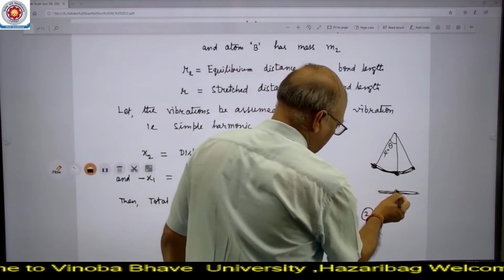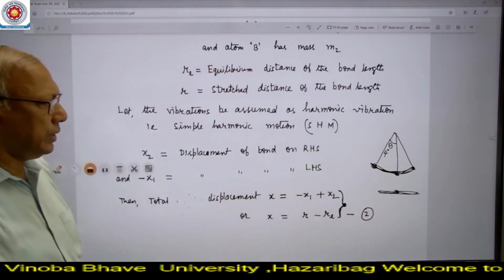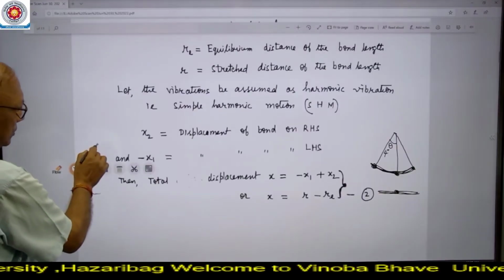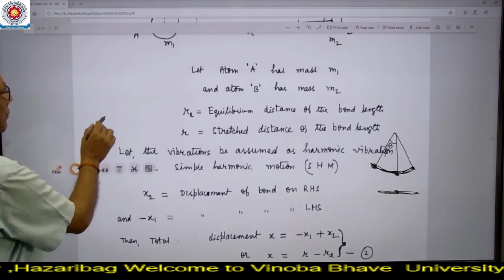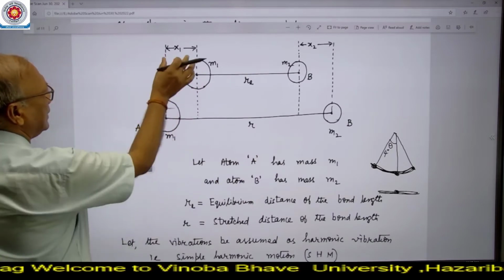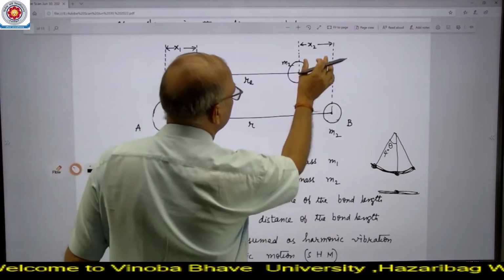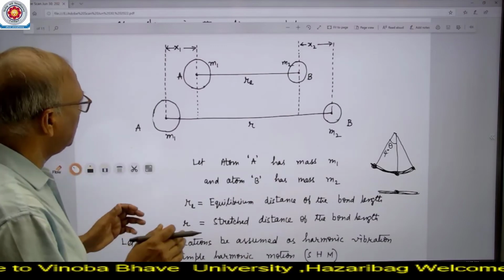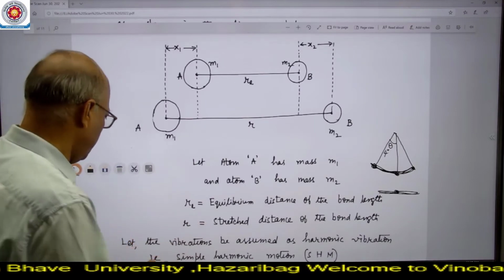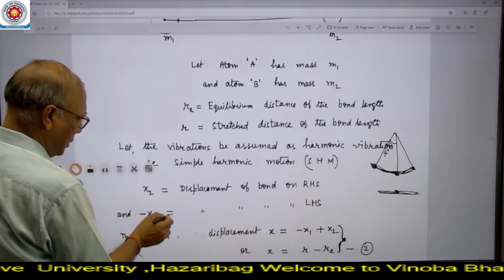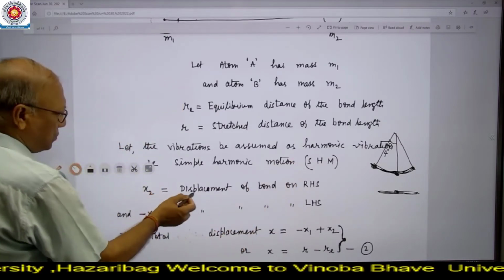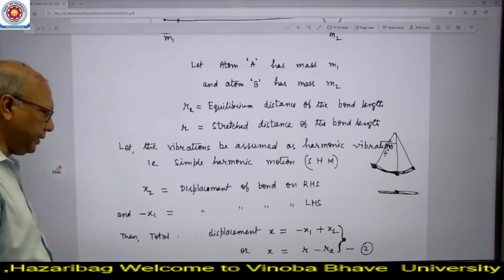So here on one line we can represent the motion of that simple harmonic oscillator. From the figure, one thing we have to be clear about is that when it is in the stretched position like this, this distance x1 and this distance x2 are the distances obtained after the stretching of the bond length. So here x1 is the displacement of the bond on the left-hand side, and x2 is the displacement of the bond on the right-hand side.